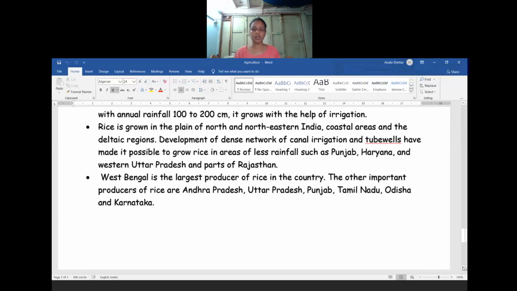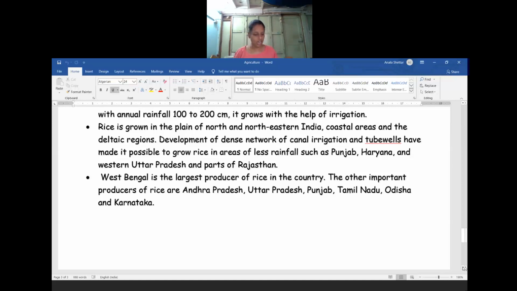The other important producers, the other states which grow rice, are Andhra Pradesh, Uttar Pradesh, Punjab, Tamil Nadu, Odisha, and Karnataka. So this is the first major crop grown in our country, because the majority of the population in our country prefer to eat rice. So rice is the staple food of our country.